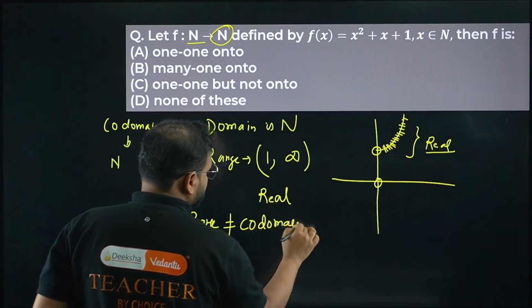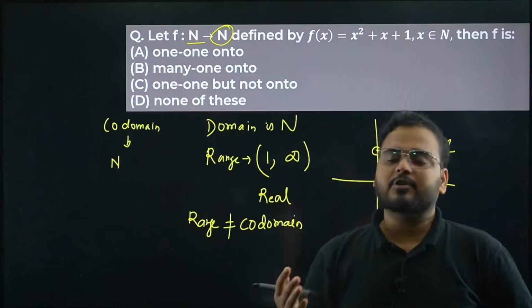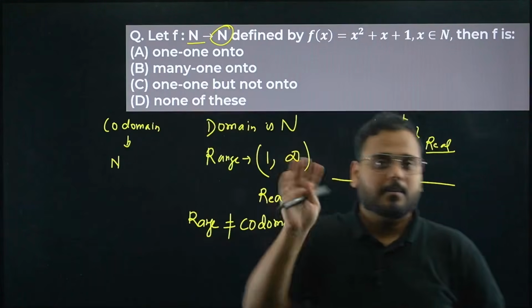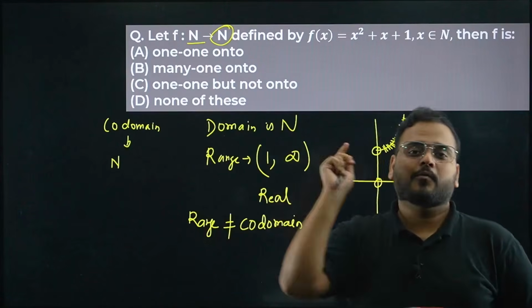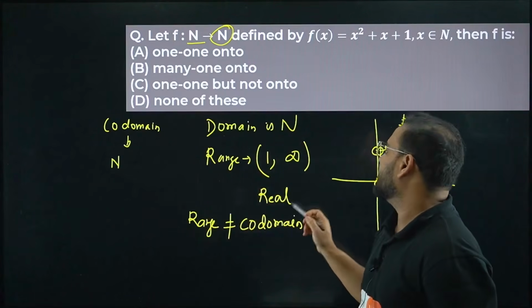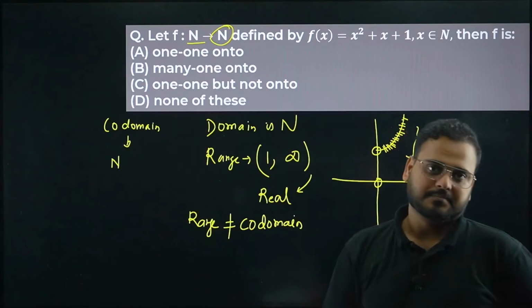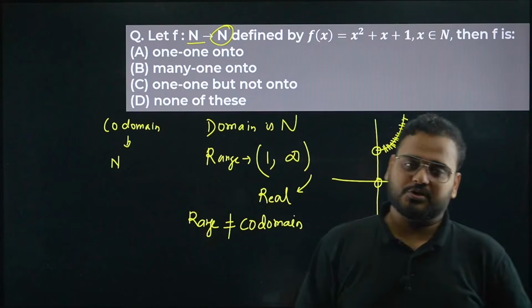It might confuse you, thinking that 1 to infinity is how you define natural numbers, 1, 2, 3, 4 like that. But it's not the case. 1 to infinity means 1, 1.11111, 1.00001. That all will come. It's an interval, it means real interval. Got it? Hence we'll have range and codomain not equal to each other.